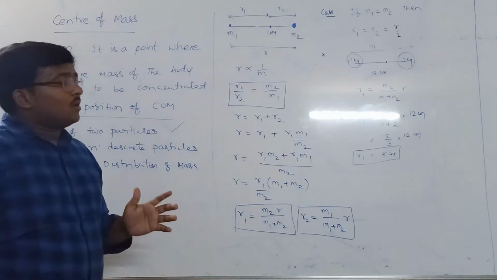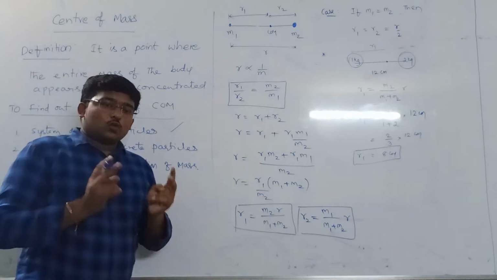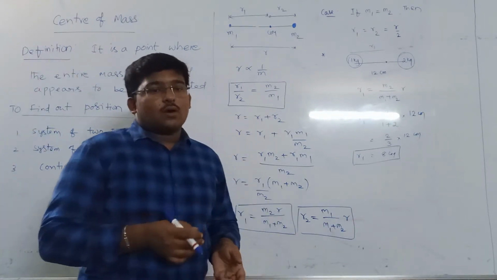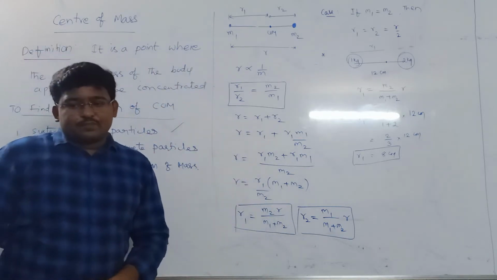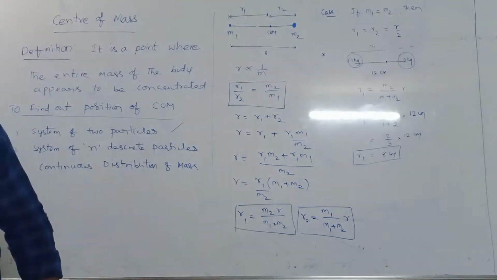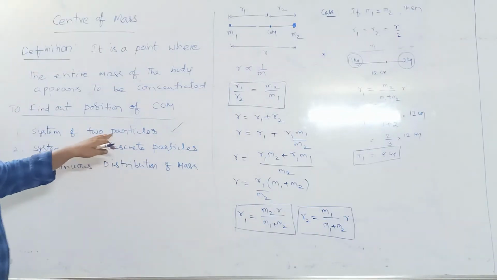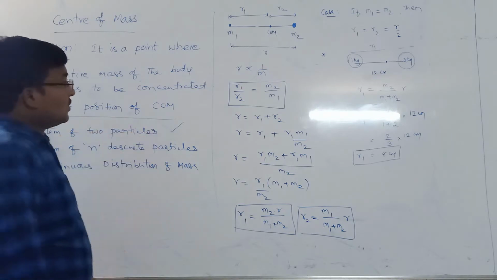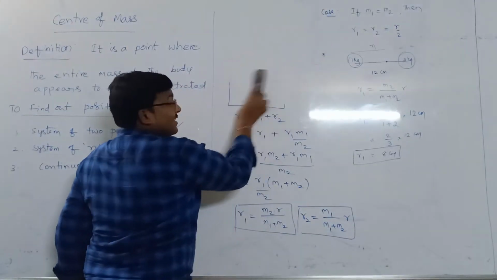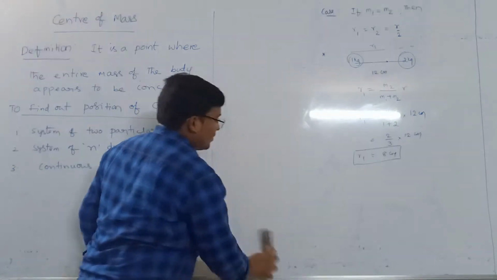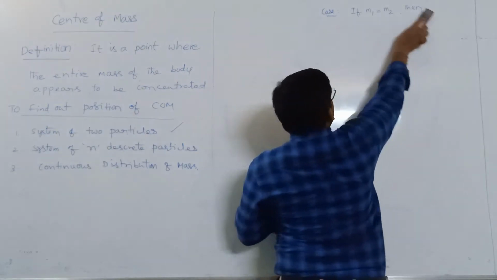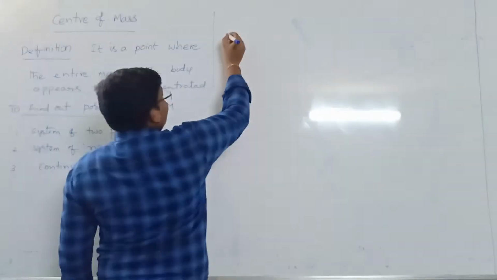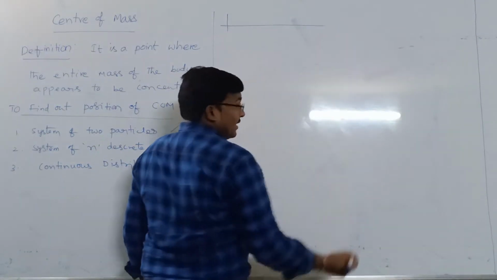Now, if I take the two particles on x-axis or y-axis or z-axis separately, then what might be the formula? So we will derive that equation also. So this is the first one, system of particles, two particles. I will consider two particles of masses m1 and m2 on x-axis. Let me take, this is an x-axis.